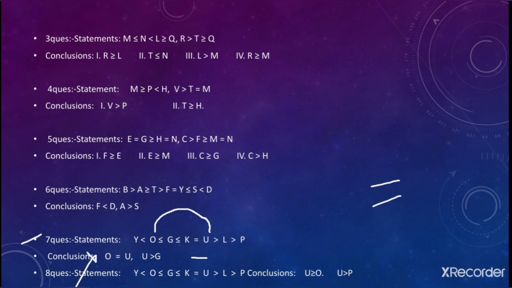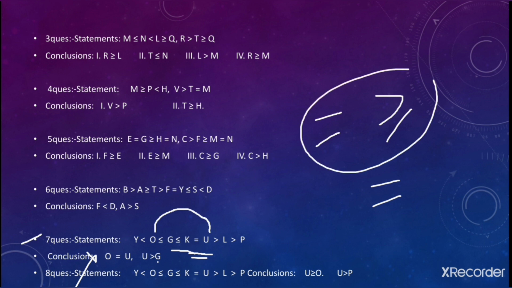Fine. Next you need to move forward from U to G. So see guys, you can move forward from U to K, then from K to G. You can directly arrive, but you have only this sign and this sign is equal to sign and greater than is equal to. You do not have minimum one time requirement goes fulfilled. Since the requirement is not fulfilled, so in this way that also goes wrong.